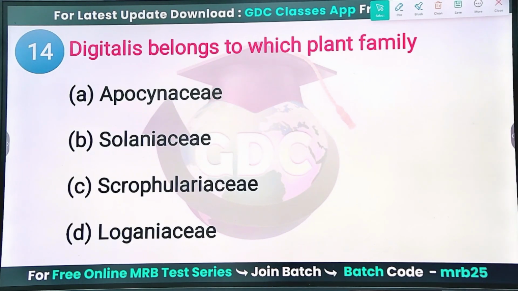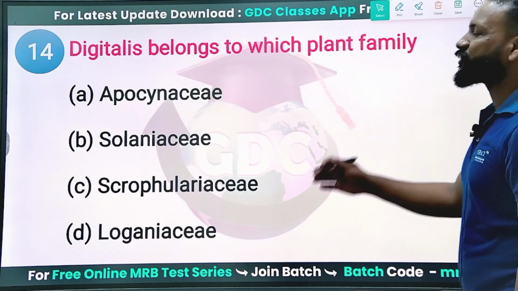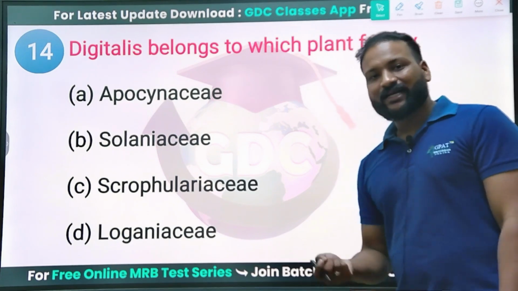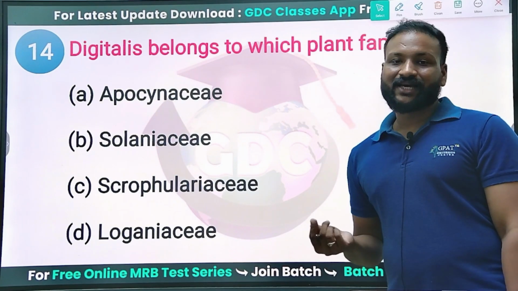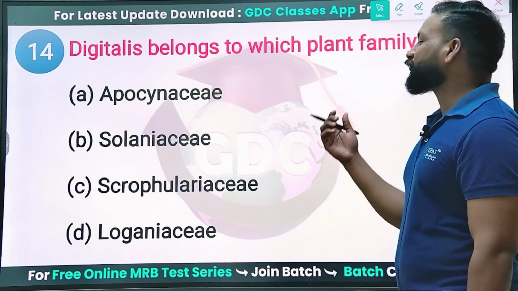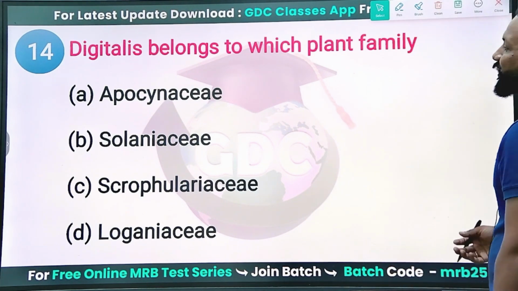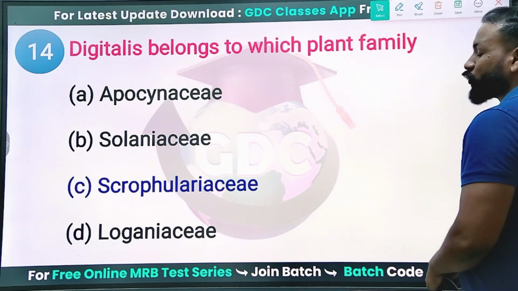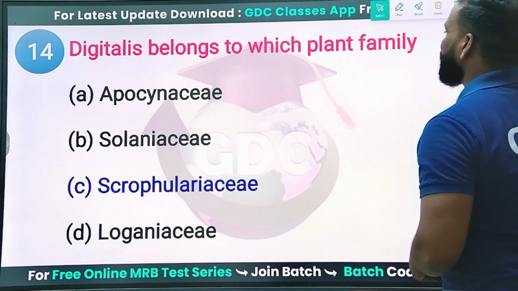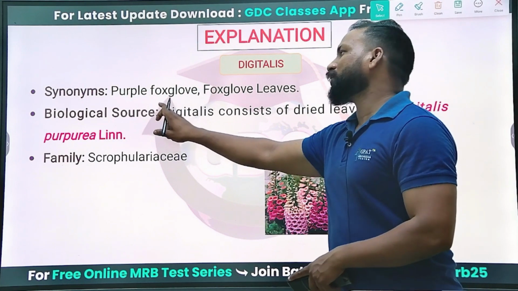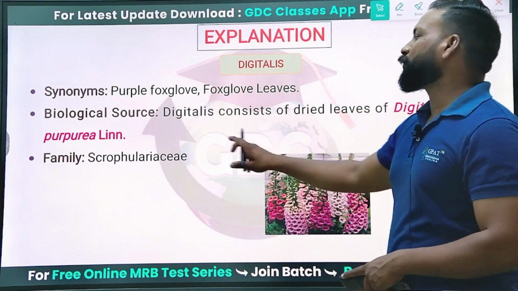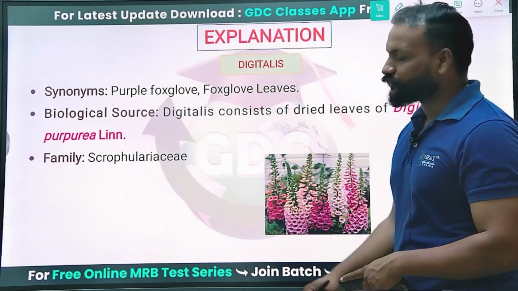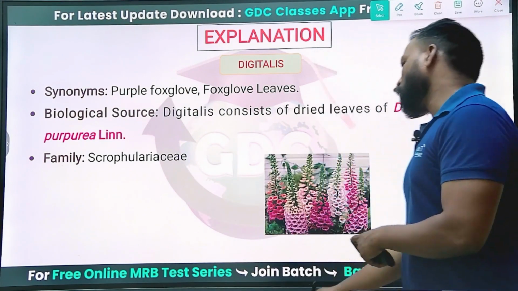And next, Digitalis belongs to which family? Digitalis purpurea, foxglove leaf, is a cardiac glycoside. Cardenolides are there; digitoxin and digoxin are the active constituents. Which family does it belong to? Undoubtedly, it belongs to the family Scrophulariaceae. You can see here Digitalis purpurea, known as purple foxglove, belonging to the family Scrophulariaceae.